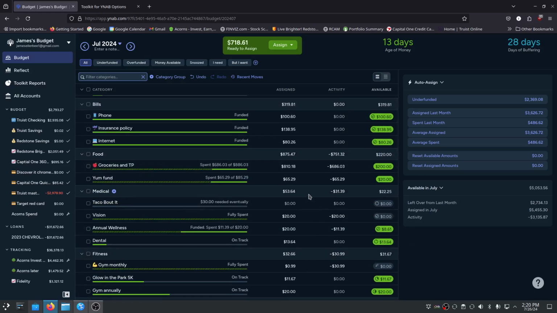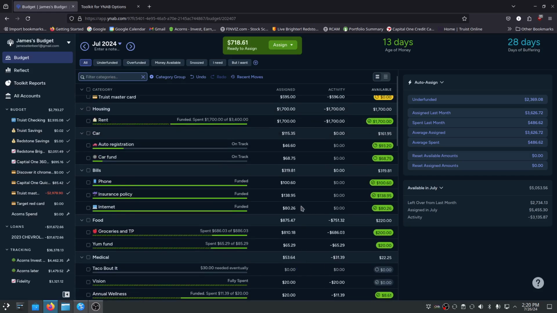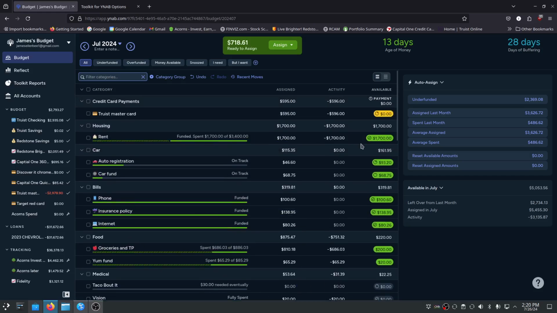Perhaps I'll pull it from fun, although I'll likely pull it from overfunding in the next month. So this is what I want to test. It was recommended that most people have a holding fund, and then they go to the month and unroll the money from the hold fund back to Ready to Assign.